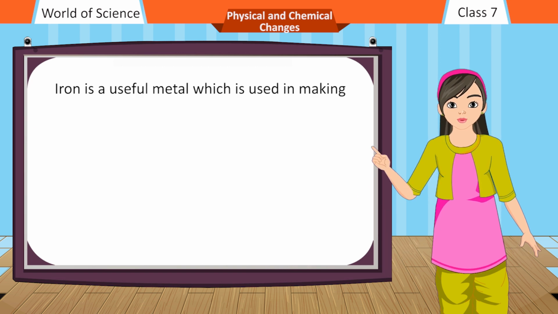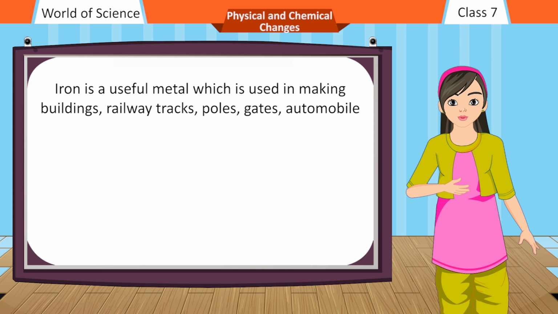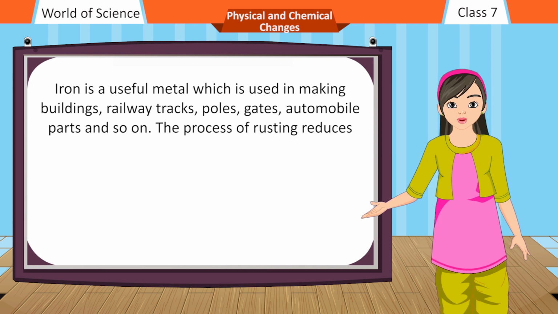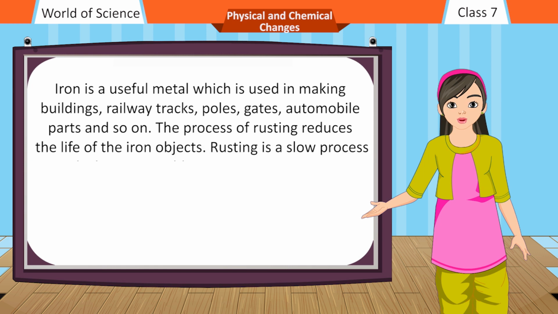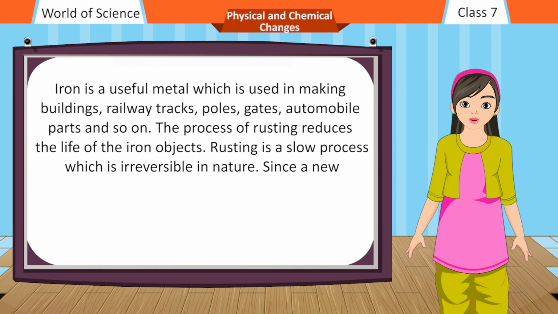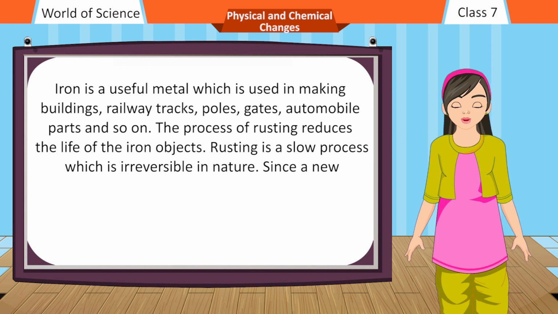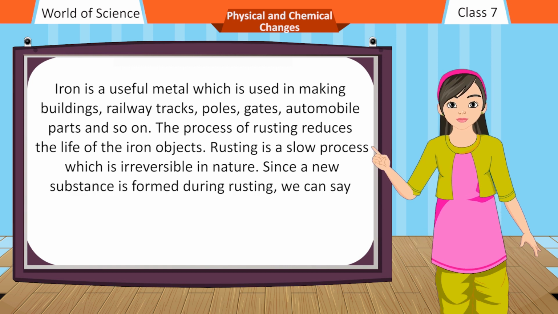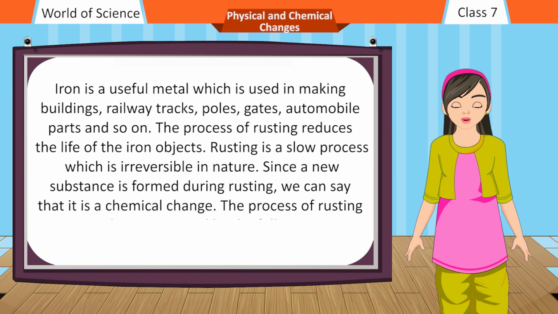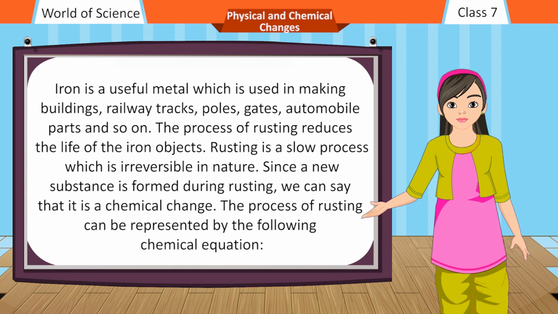Iron is a useful metal which is used in making buildings, railway tracks, poles, gates, automobile parts, and so on. The process of rusting reduces the life of iron objects. Rusting is a slow process which is irreversible in nature. Since a new substance is formed during rusting, we can say that it is a chemical change. The process of rusting can be represented by the following chemical equation.